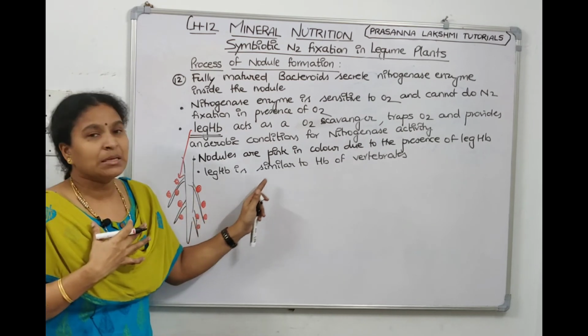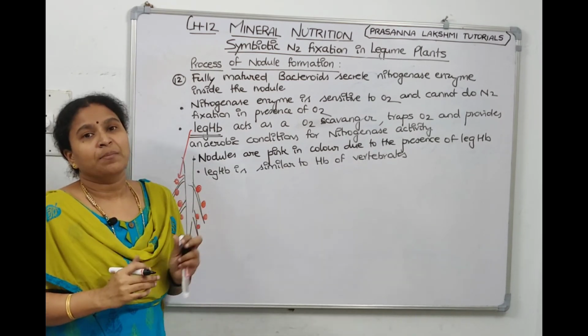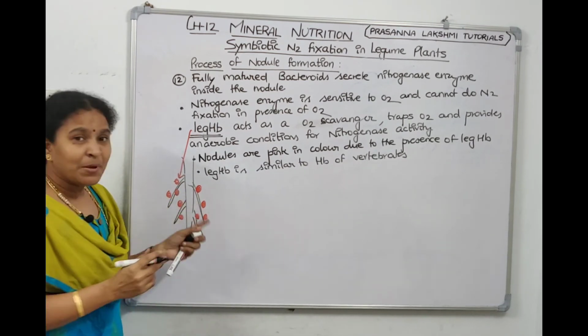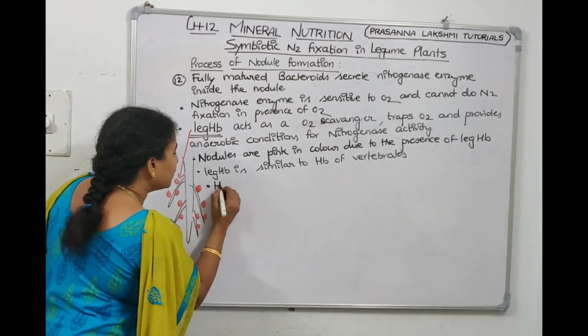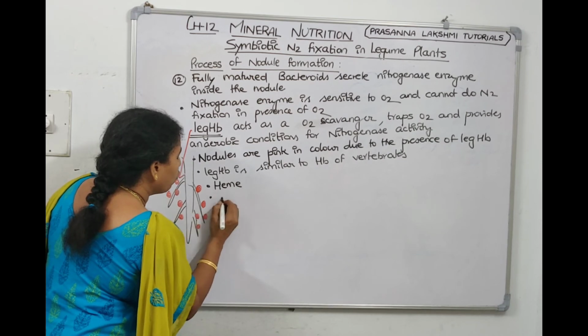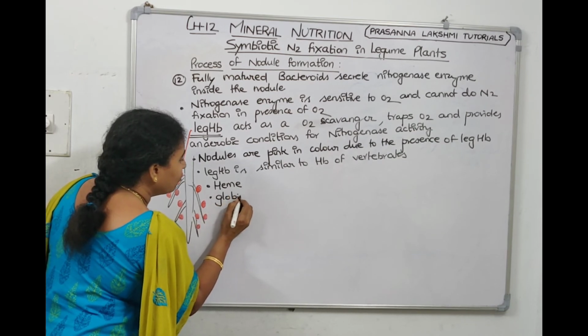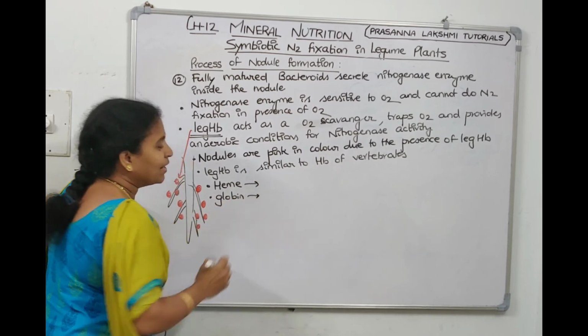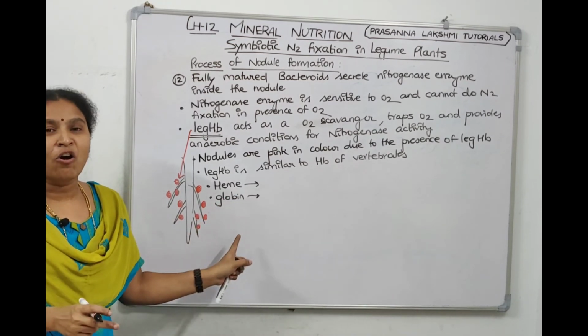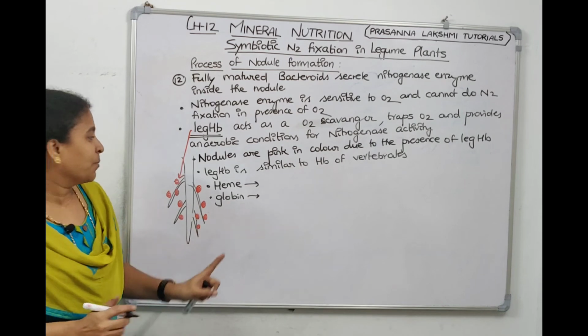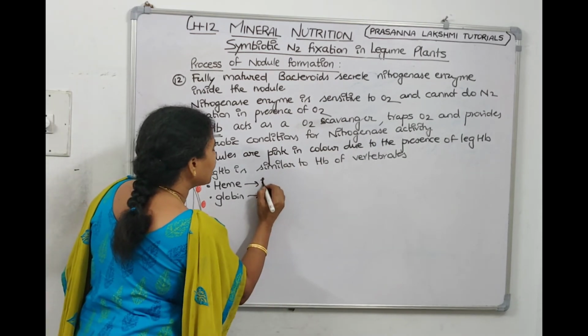Leg hemoglobin is similar to the hemoglobin of the vertebrates, and in this, heme is there, globin is there. So who will give the heme and who will give the globin? Plant and bacteria both are contributing. Heme is secreted by the bacteria, globin is synthesized by the host plant. What is heme?